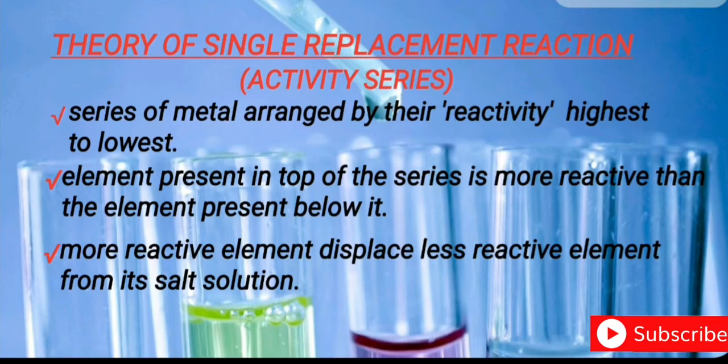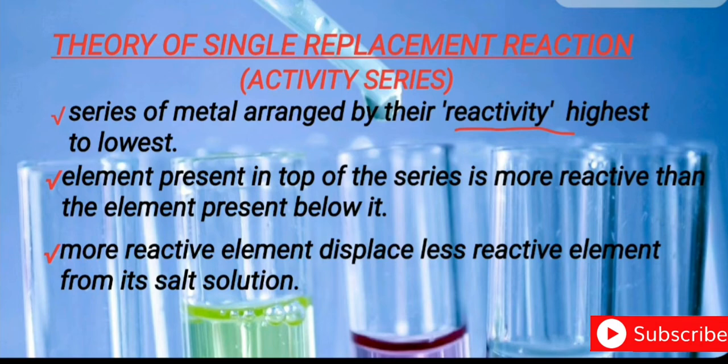Activity series is a series of metals arranged by their reactivity from highest to lowest, meaning the metal having the highest reactivity is written at the top of the series and the metal with less reactivity is written towards the bottom of the series.